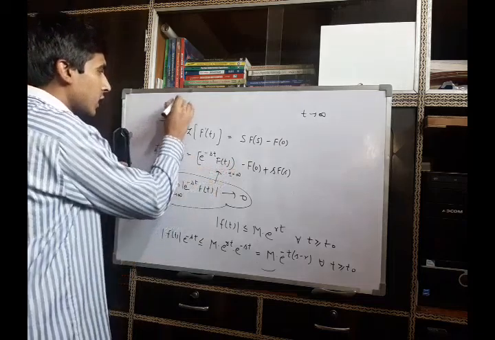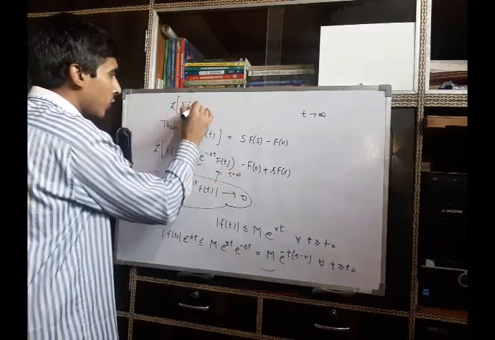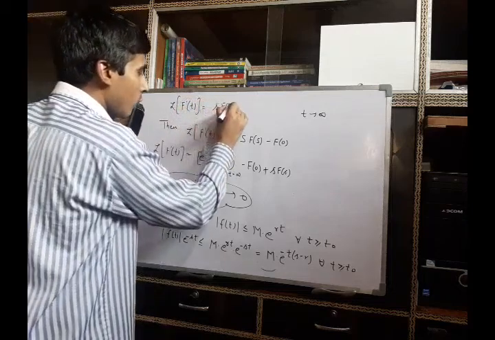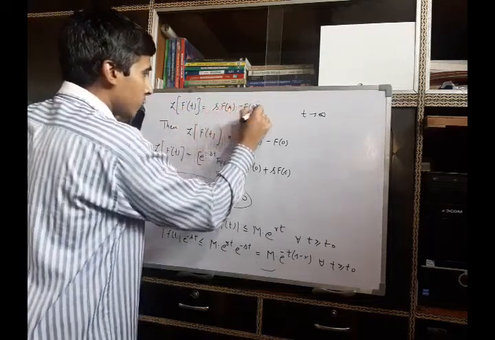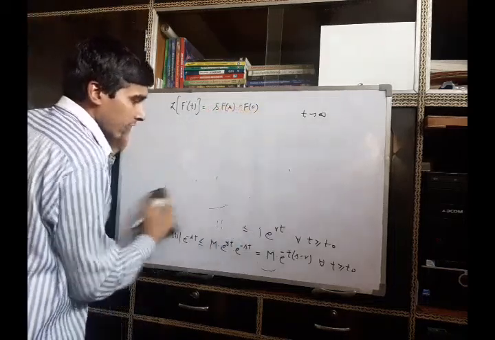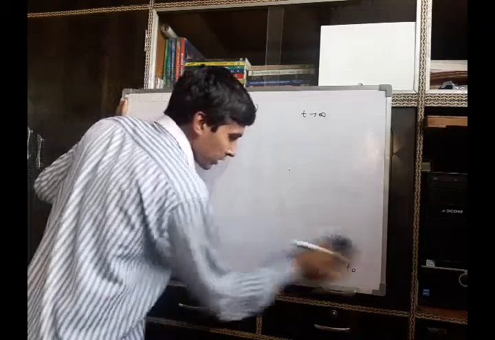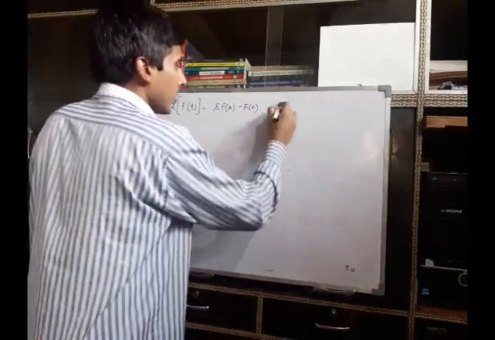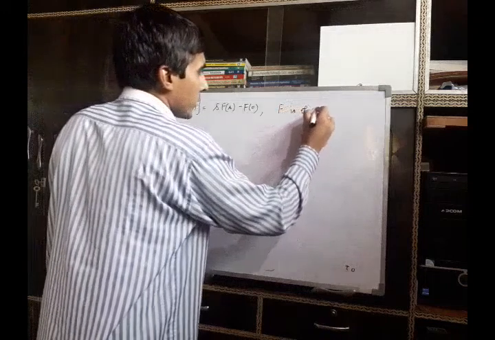So the Laplace transform of the derivative of a function is s times F(s) minus f(0), provided that the condition which we have assumed here, that f is of exponential order.